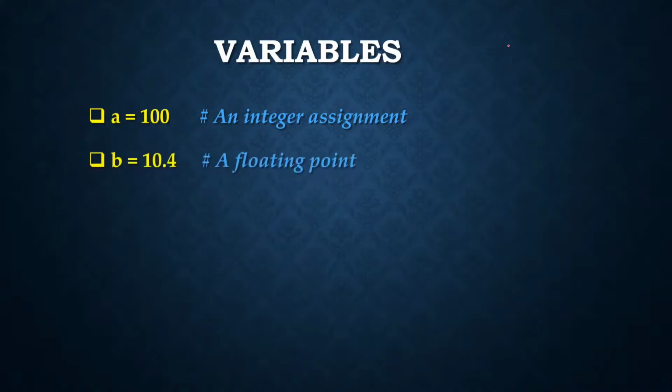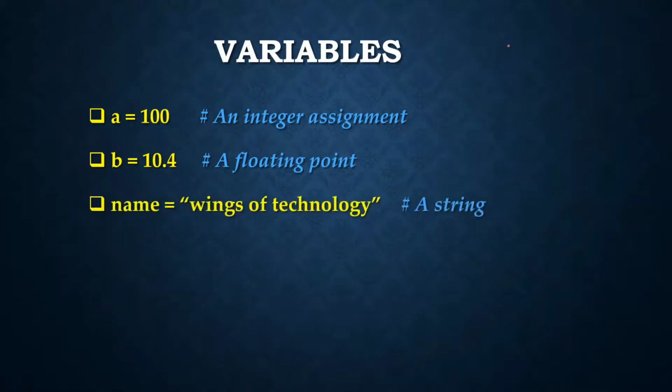And this is floating point, 10.4, like we have decimals, right? So that means we are assigning a float to the variable b. And this is a string: name equals, and within double quotes we have characters, right? Wings of Technology. So that means we are assigning the entire string to the name variable.